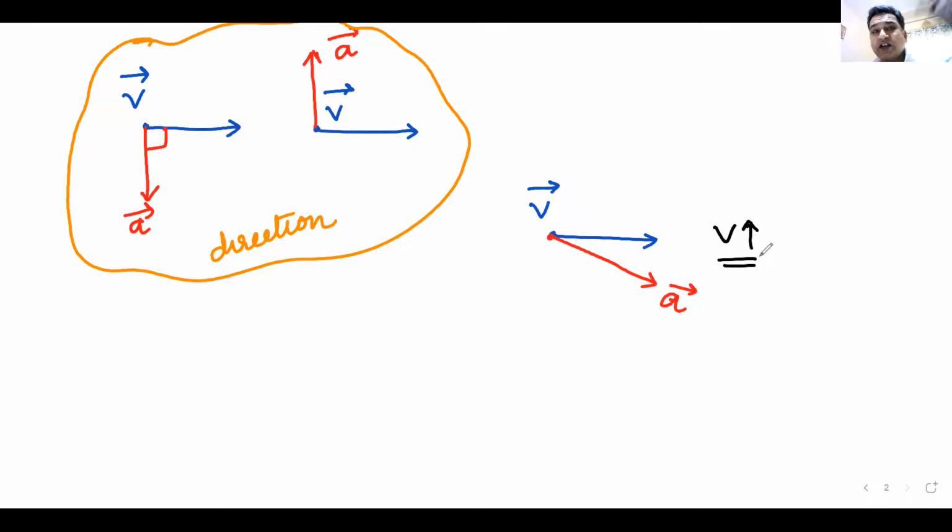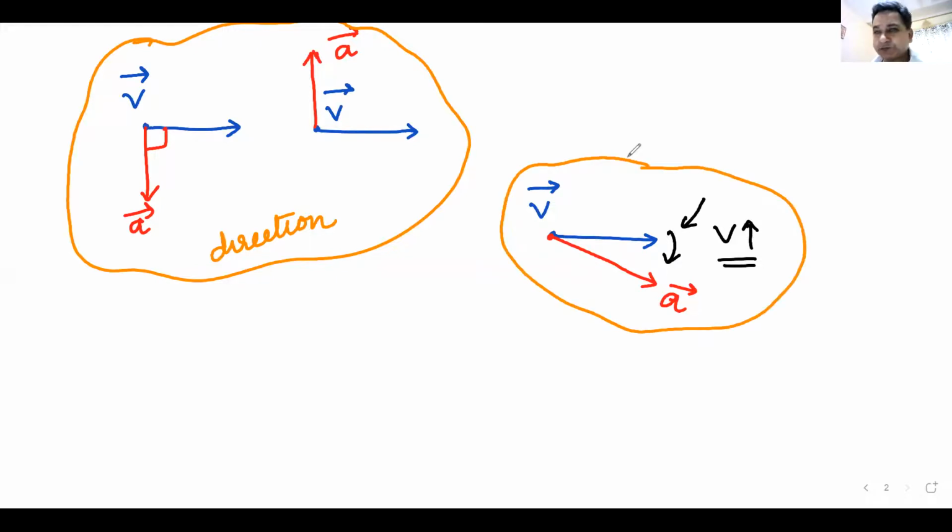In what direction will the velocity change? Now apply some common sense. In which direction will the body turn, upwards or downwards? Look at the direction of acceleration. Where will the velocity turn? The body will turn like this. Can you see this black arrow? Down. Do we understand this? Velocity will increase and it will turn downwards.